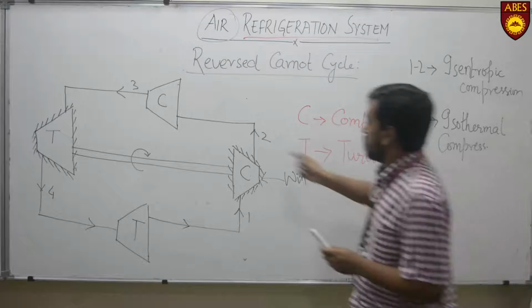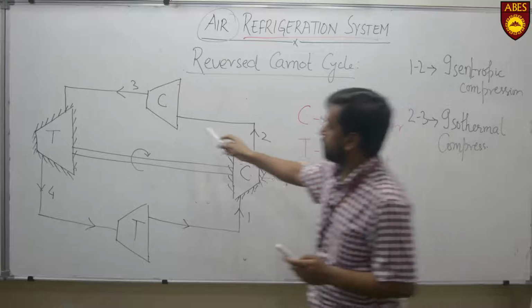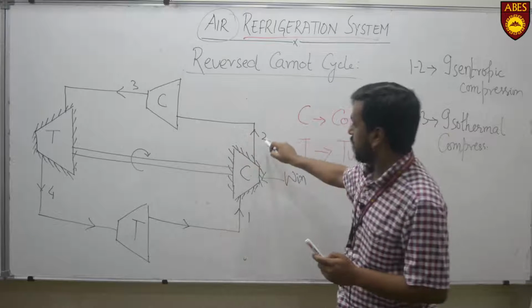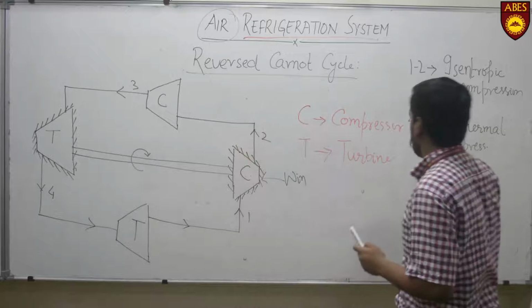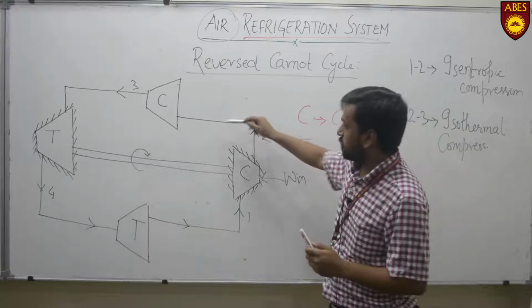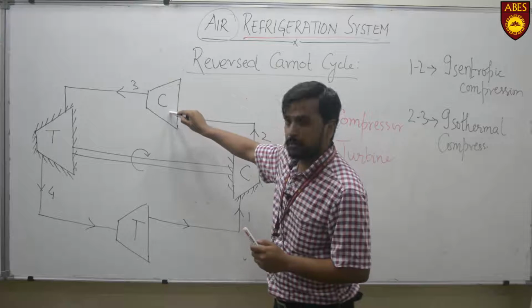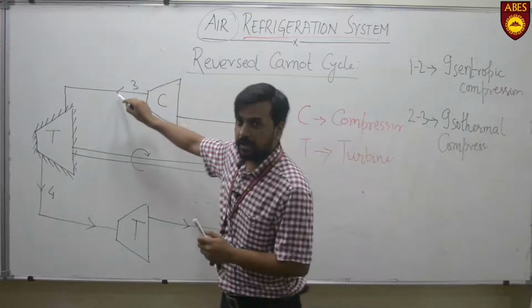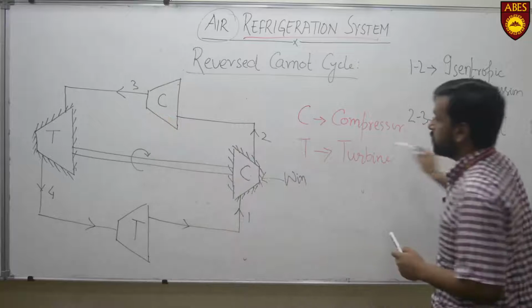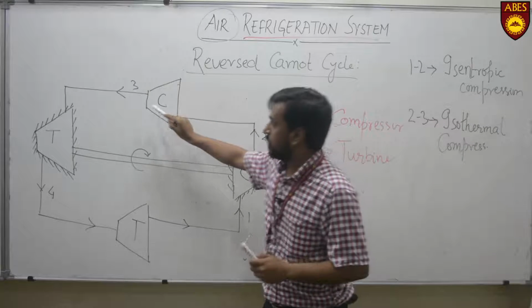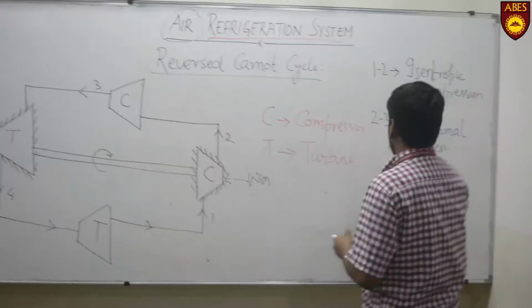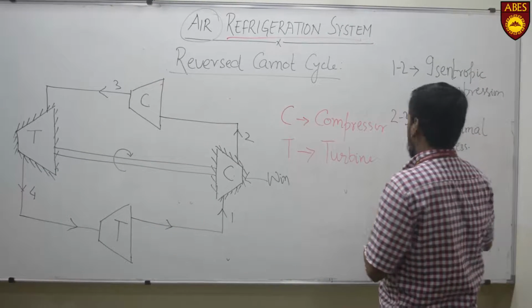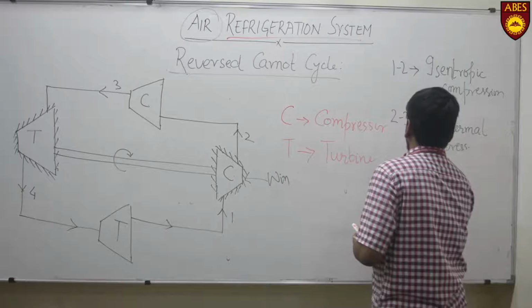Isothermal compression means the temperature remains constant throughout this process. Only the pressure changes. This high pressure air which comes into the compressor will be further compressed to higher pressure, with temperature remaining constant throughout this process. Then this air goes to the turbine, and this process 3 to 4 is isentropic expansion.